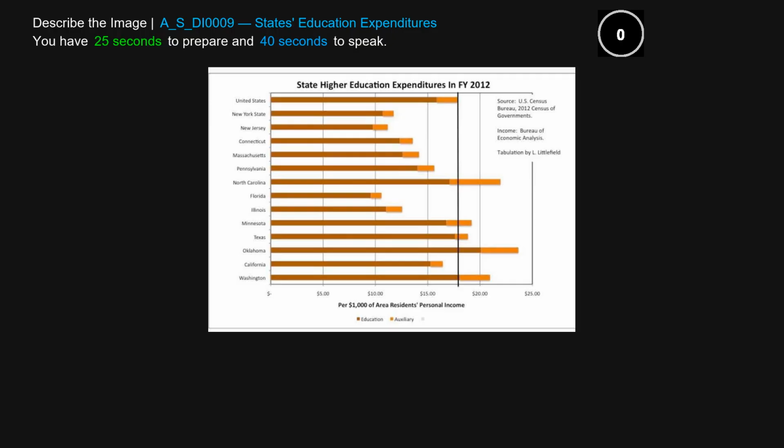The following graph gives information about state higher education expenditures in 2012. According to the graph, the value of New Jersey is around 1,100 and that of California is around 1,600, which is higher. What's more, the highest value is for Oklahoma, which is around 2,400, and the lowest one is for Florida, which is around 1,000. In addition, the value of United States is around 1,800. In conclusion, the graph gives information about the state higher education expenditures.